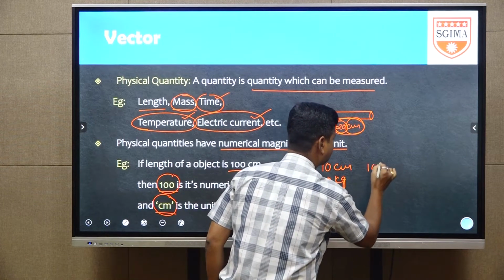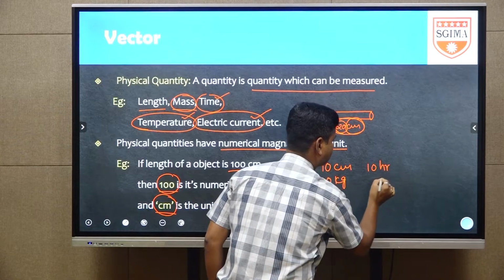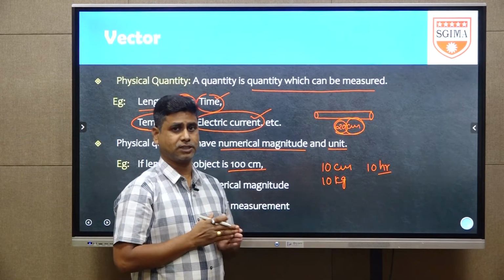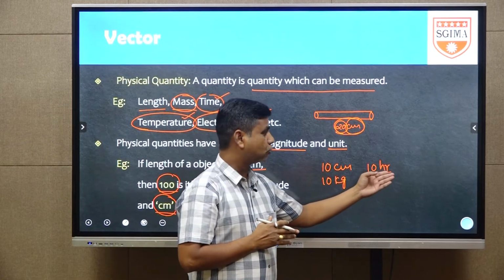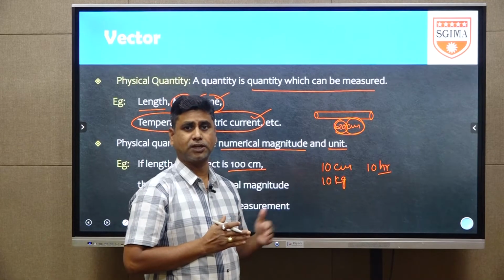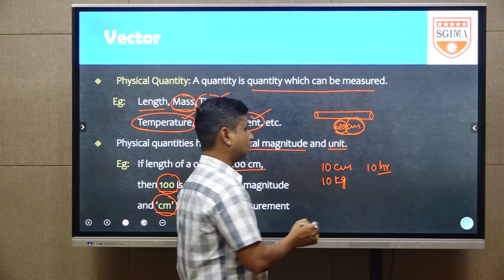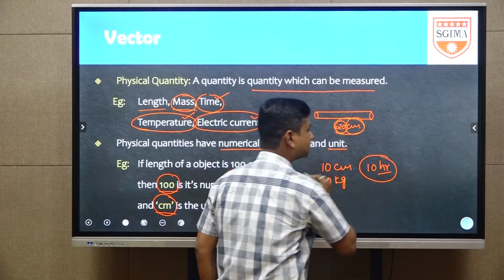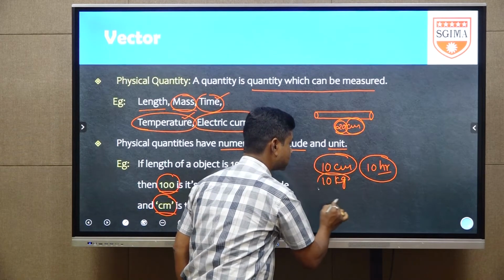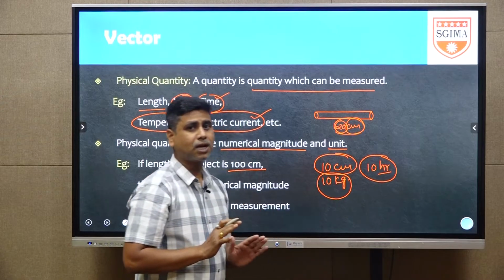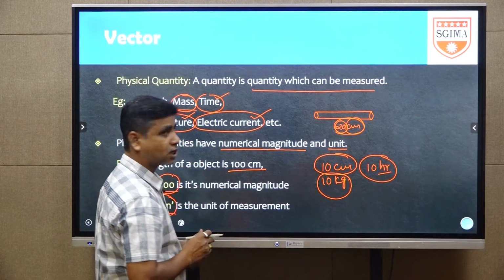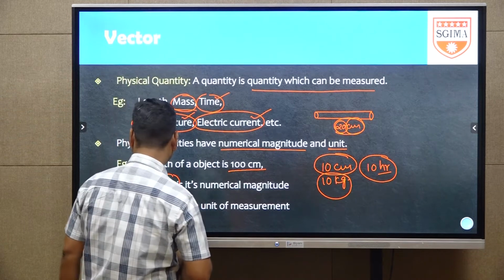Otherwise 10 hours, HR meaning hour, is 10 times 1 hour. This is numerical magnitude and unit. Hours means it is about time. Time, length and mass are physical quantities. But with only a number written, you cannot understand anything. That is the importance of a physical quantity.